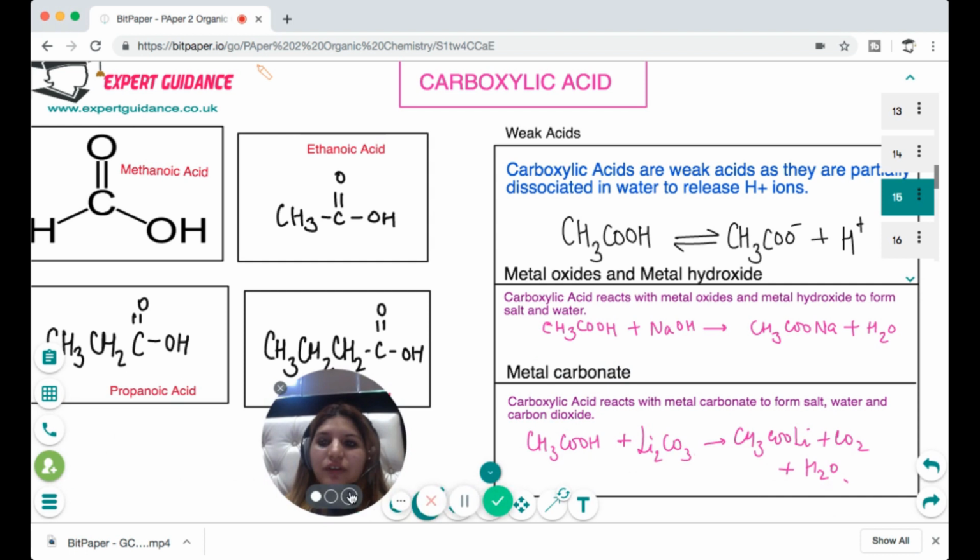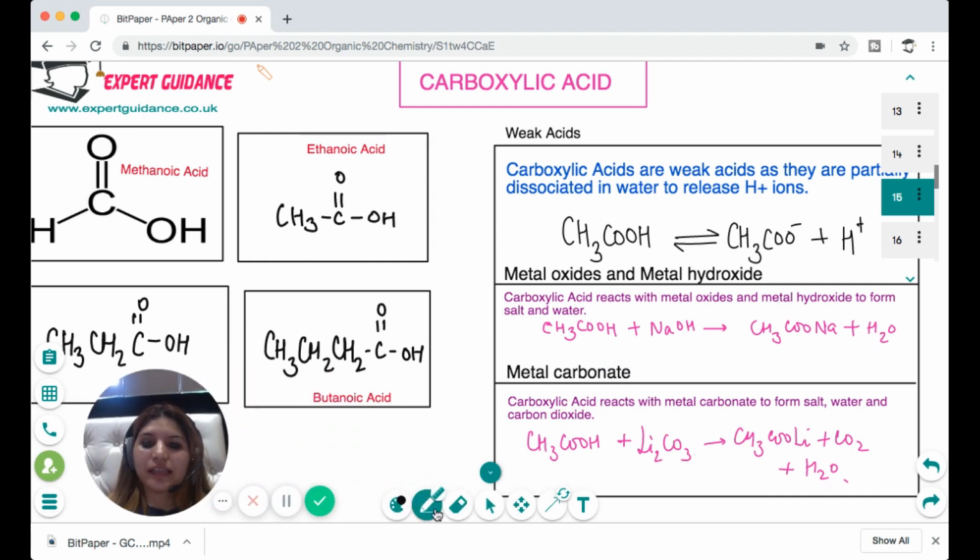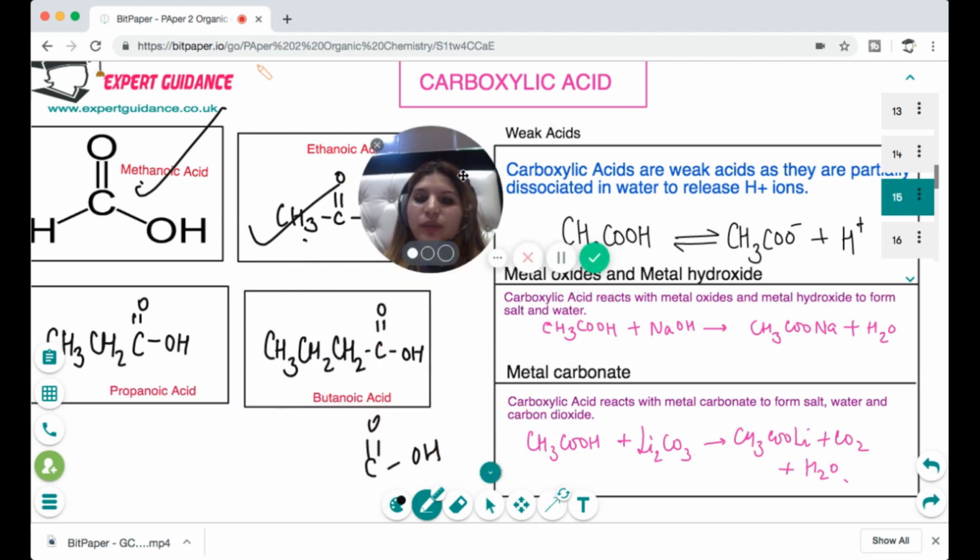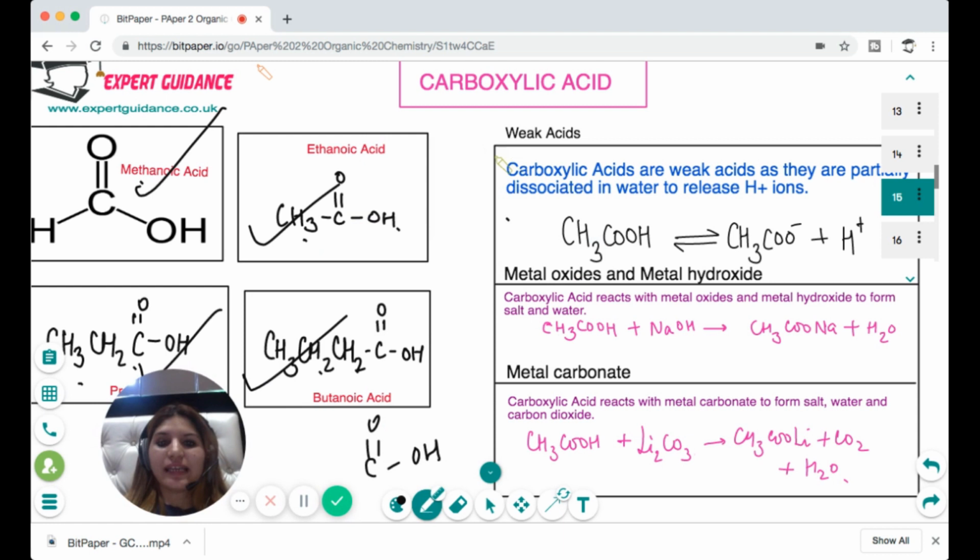Next, we have the carboxylic acids. Carboxylic acids have the functional group COOH. So 1 carbon is HCOOH, which is methanoic acid. 2 carbon is CH3COOH, which is ethanoic acid. 3 carbon is CH3CH2COOH, which is propanoic acid. And butanoic acid is CH3CH2CH2COOH.